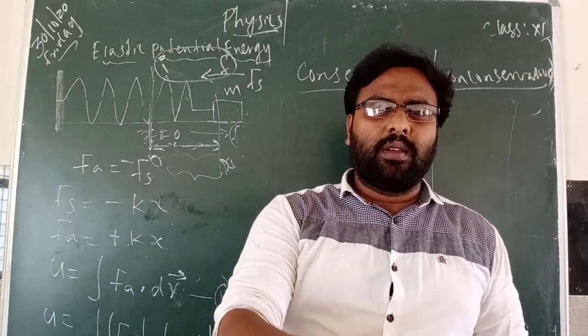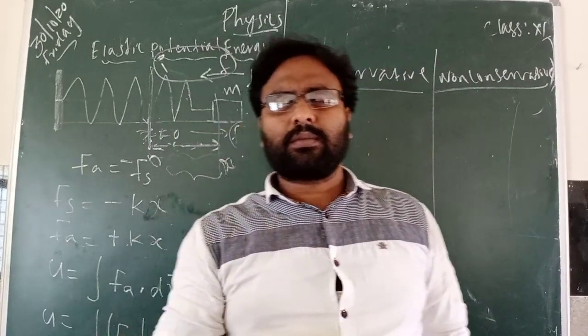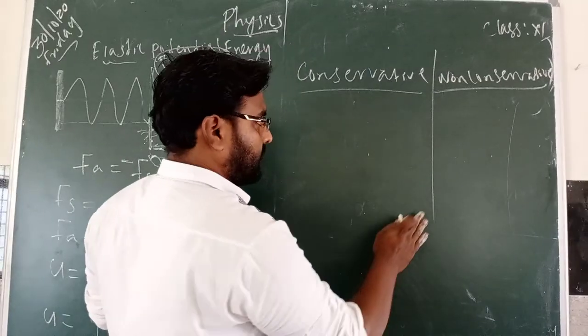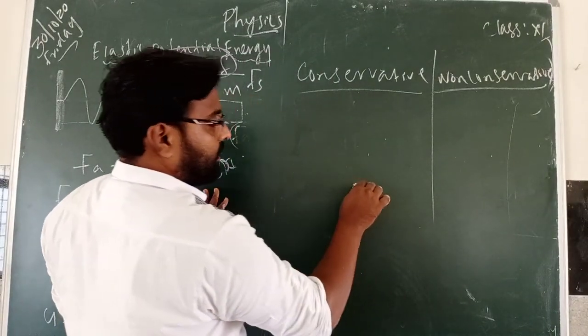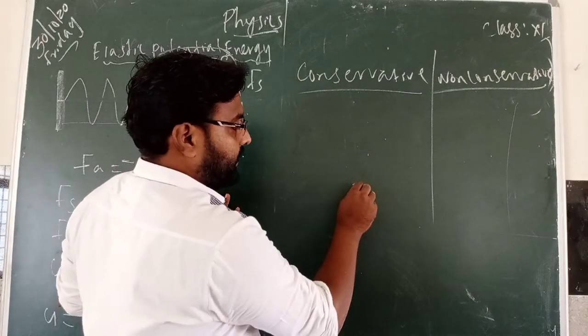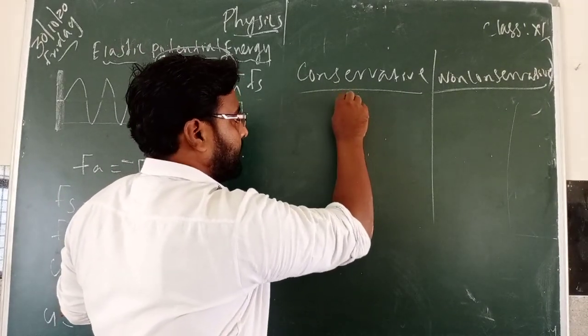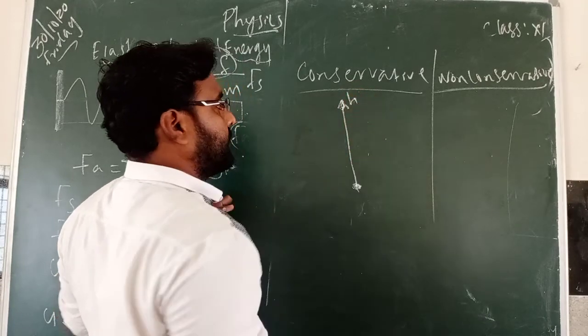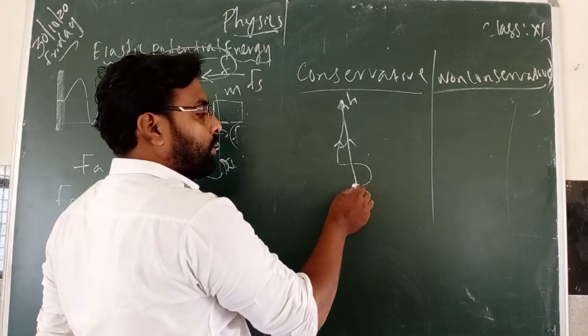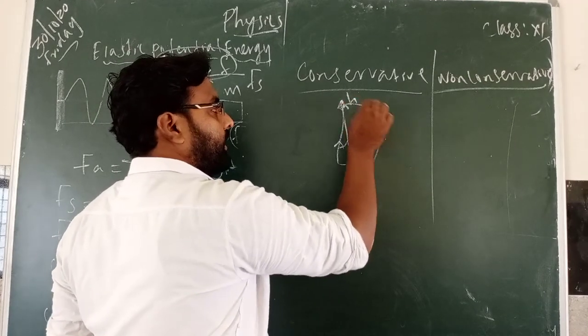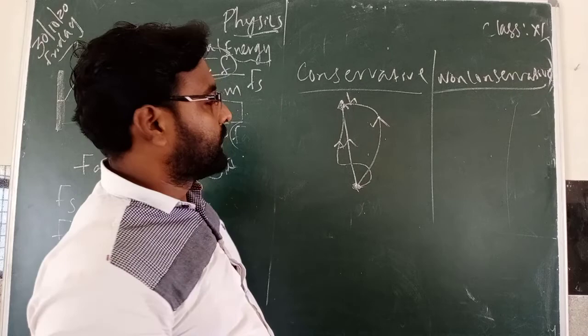Here, assume that one object is at this position. You are lifting this object to the height h. The same object you are lifting in this path, and the same object in this path.